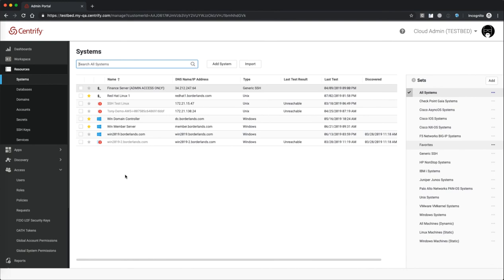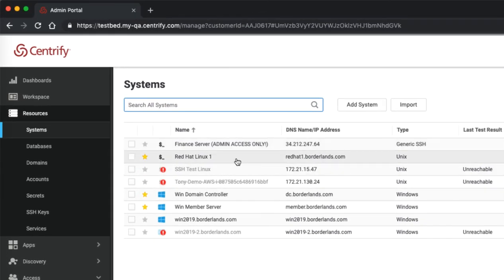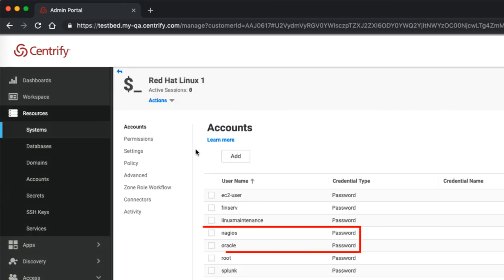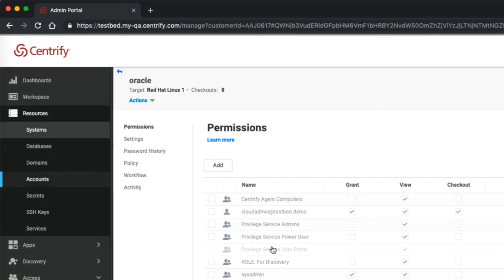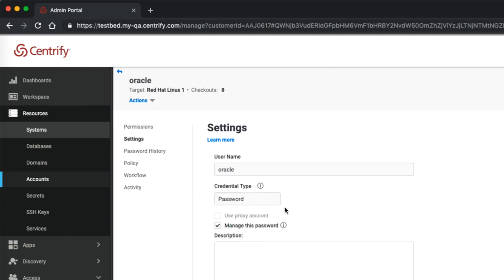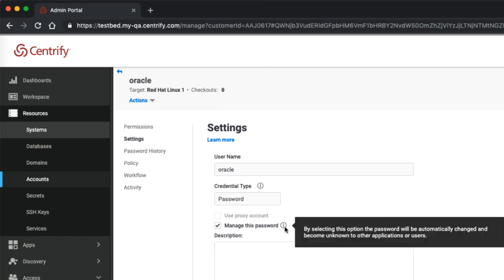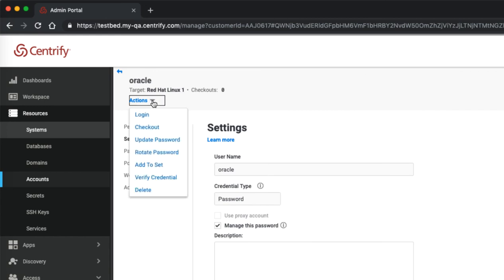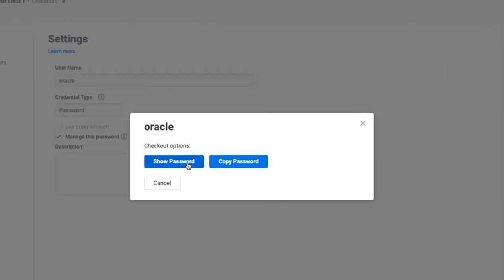The Centrify client on the local system can also be configured to automatically add new local accounts to the Centrify Privileged Access service so that their passwords can be secured, automatically rotated, and its access managed from within the Centrify vault. Administrators can then log into the vault interactively and either check out the password for emergency break glass access or initiate a remote login session without the password being revealed. MFA and workflow-based request and approval can also be enabled to better assure the identity of the user.